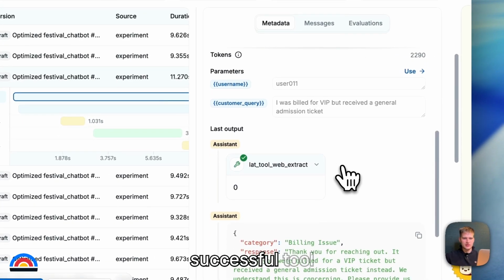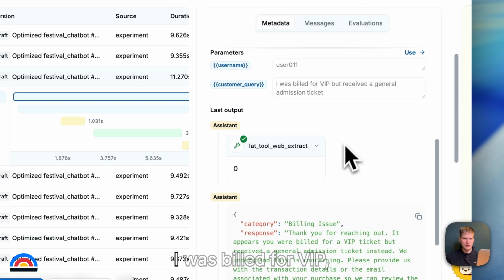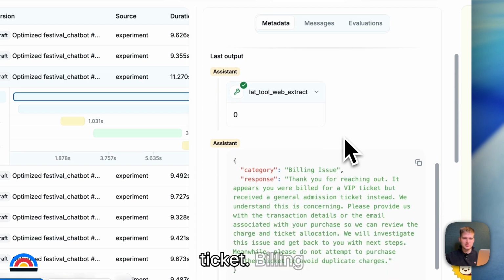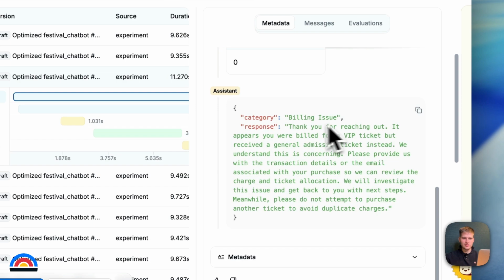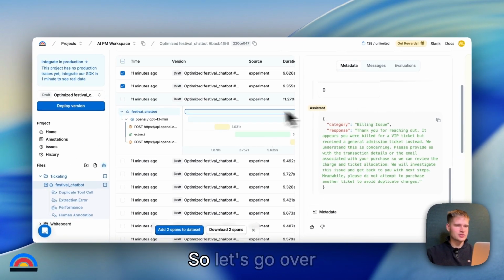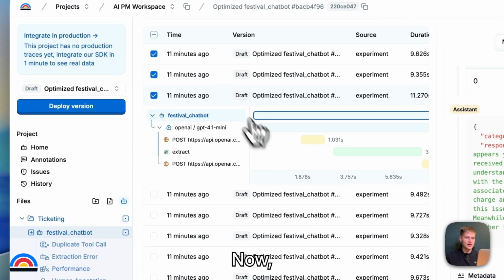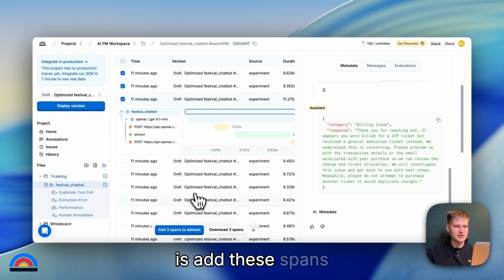Here we have the successful tool call, like we said. I was billed for VIP but received a general admission ticket. Billing issue. Thanks for reaching out. It appears you've billed for a ticket but received a general admission ticket instead. We understand this concerning. Please provide us with the transaction details. This looks good as well. So let's go over here and select it as well. Now, what we're going to do is add these spans to a data set.